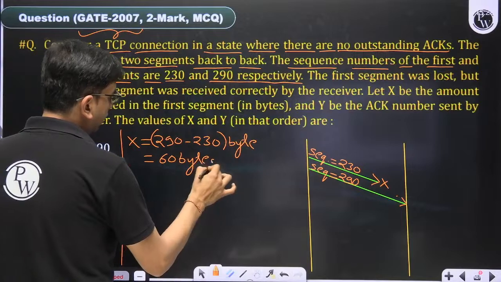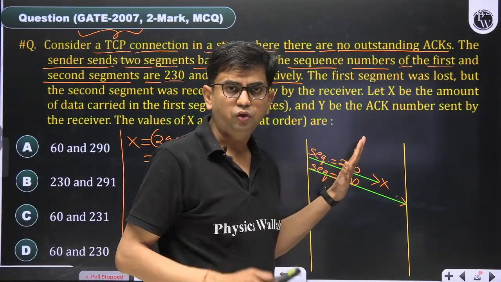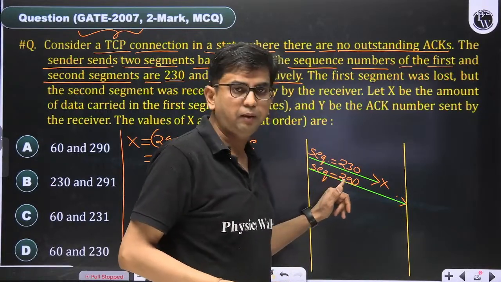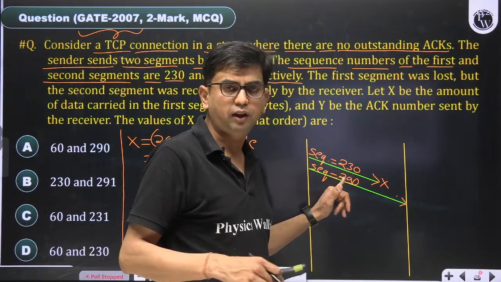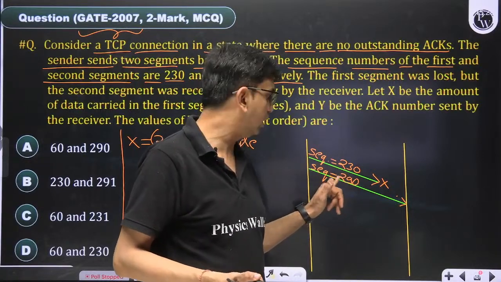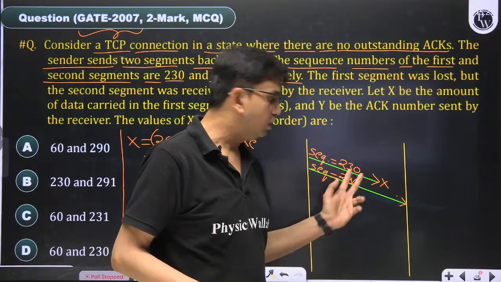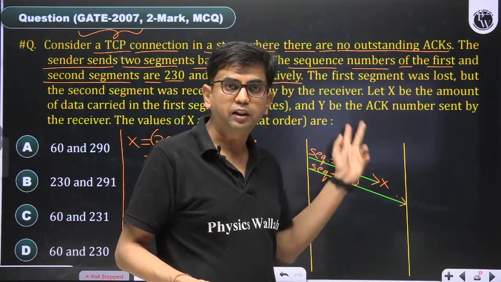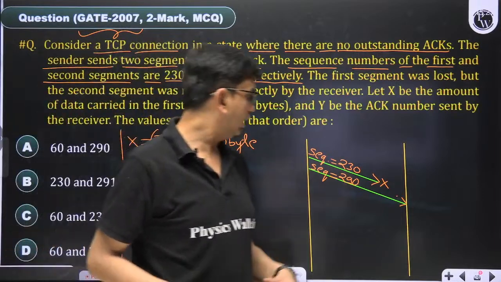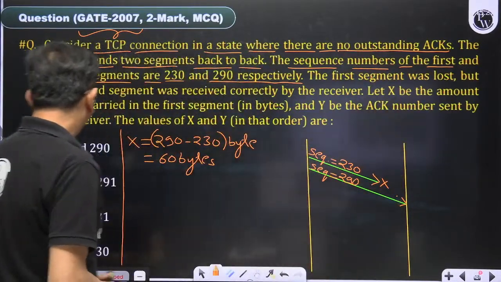The reason is that the first segment is carrying the bytes where the first byte number is 230, and the second segment is carrying the bytes in its payload where the first byte sequence number is 290. So obviously 230 to 289 are present in the first segment. So the first segment size is 60 bytes.